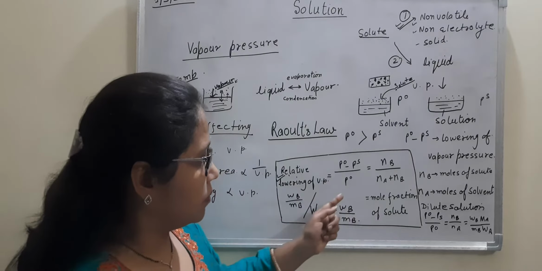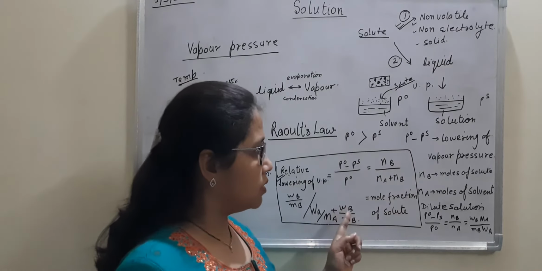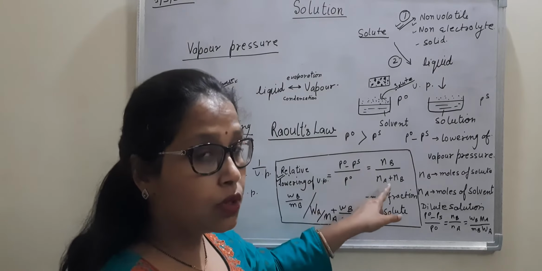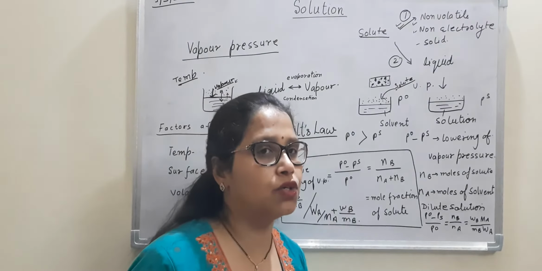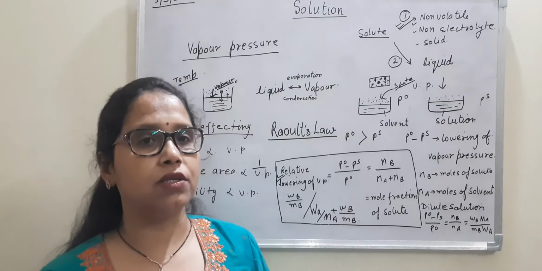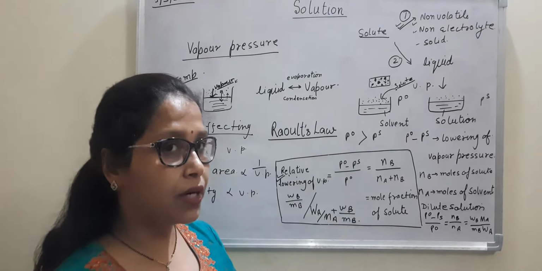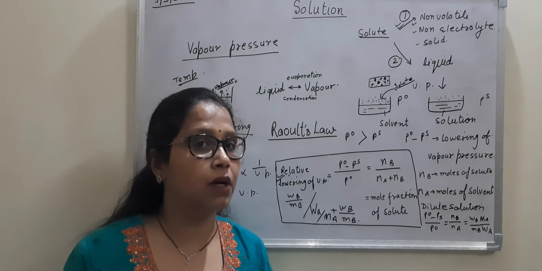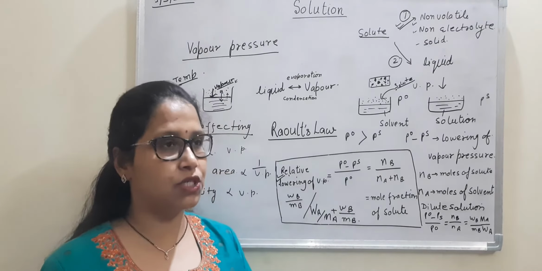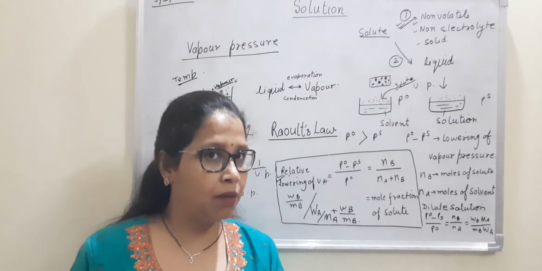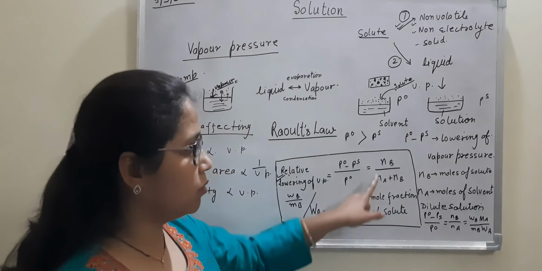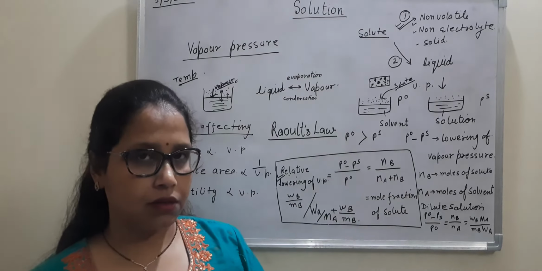Now mole fraction, that includes moles of solute as well as moles of solvent. But what if our solution is very dilute? Dilute solution means amount of solute is very small. हमारा कौन सा component बहुत छोटा हो जाएगा, इसको हम negligible मान सकते हैं. यहाँ पर बात समझने की ये है कि negligible तब होगा जब दो चीज़ें कंपेयर की जाएंगी. अकेले में अपनी आइडेंटिटी है, so we cannot remove this term. Nb will always remain.